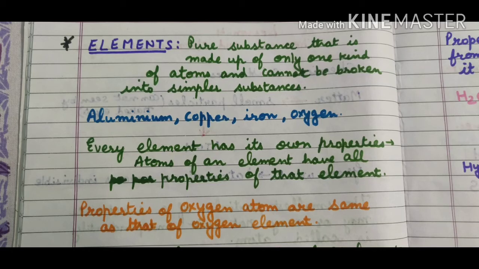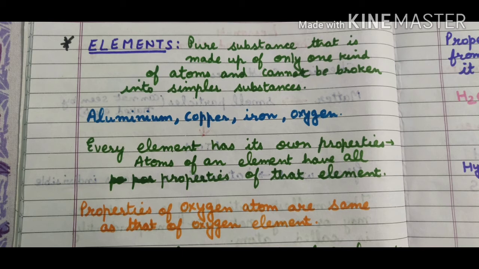Next we come to elements. Elements are pure substances that are made up of only one kind of atom and they cannot be broken into simpler substances. When atoms of the same kind combine, they form elements, like aluminium, copper, iron, carbon, nitrogen, sulfur. These are all elements, and each element has its own distinct set of properties, and atoms of an element have all the properties of that element. For example, properties of oxygen atom are same as that of oxygen element.